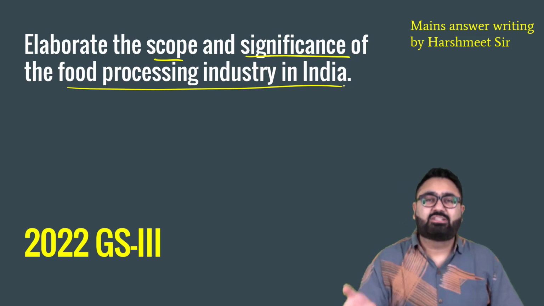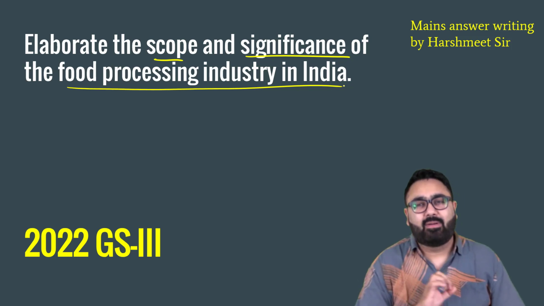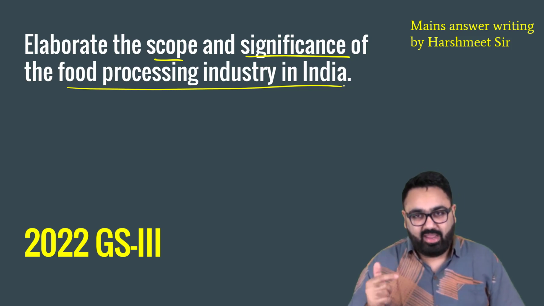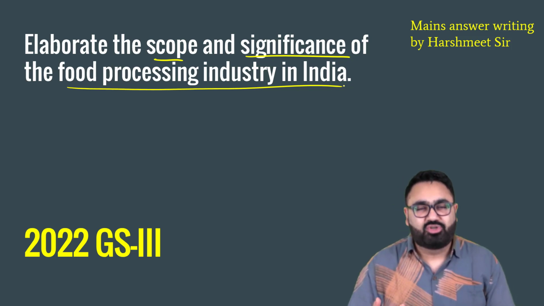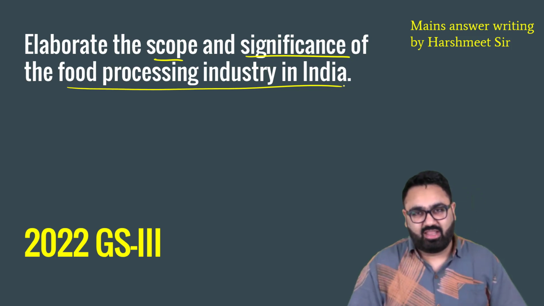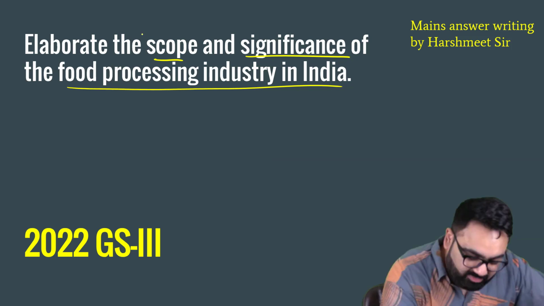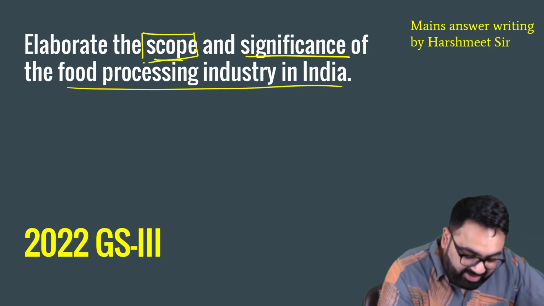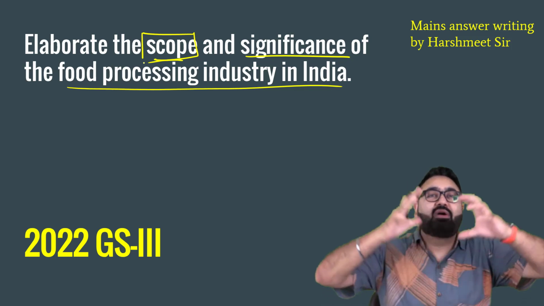So it is not an unexpected question, but yes, it is a question from a topic that many people do not read in detail. If you have not read in detail, then you are in trouble here, because you don't get options in GS 1, 2 and 3. You have to attempt all the questions that are given. So here they are asking you two things. First, the scope of this industry. Now when you say scope of this industry, basically what it means to say is how much more can it